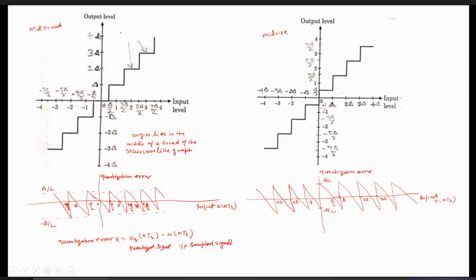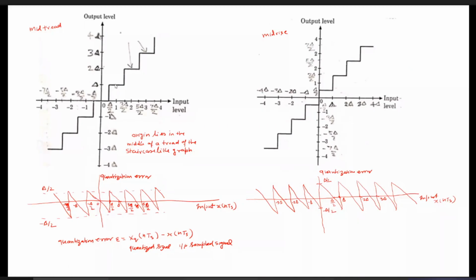by the 0 level; the output is 0. That is the zero quantization level. If the input is between delta by 2 to delta, we approximate it by delta. We approximate at the delta quantization level.